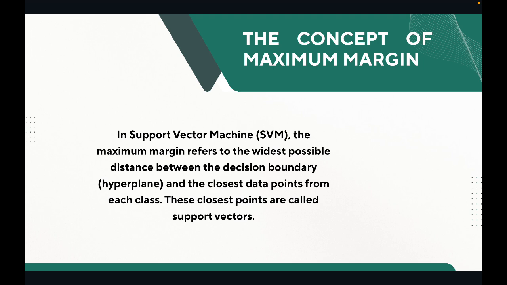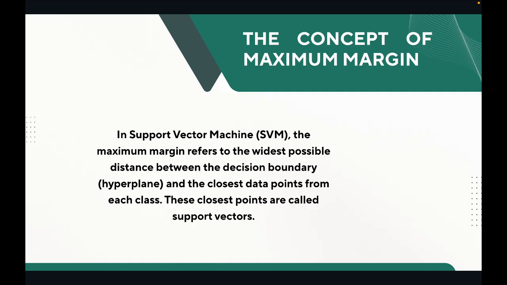It chooses the one that is farthest from the nearest points of each class, not the line near the points. Those nearest points are called support vectors. This maximizes generalization, helping the model perform well on unseen data.